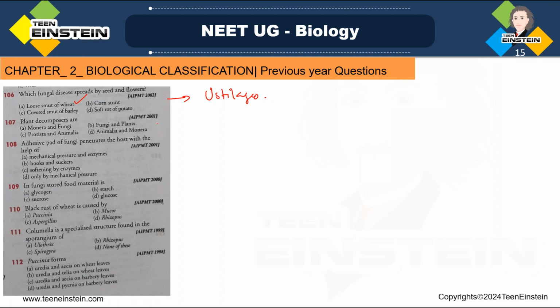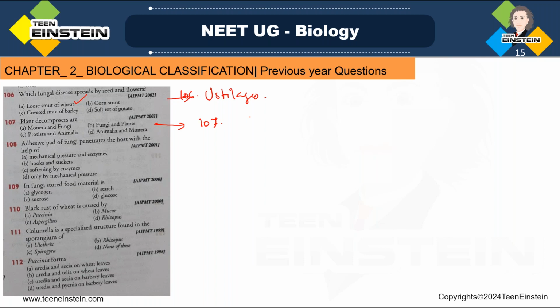And next, see, all these are direct questions. Question number 107. Plant decomposers are Monera and fungi, fungi and plants, Protista and Animalia, Animalia and Monera. So which are the plant decomposers? See, decomposers, they are living components, mainly Monera, that means bacteria, right?